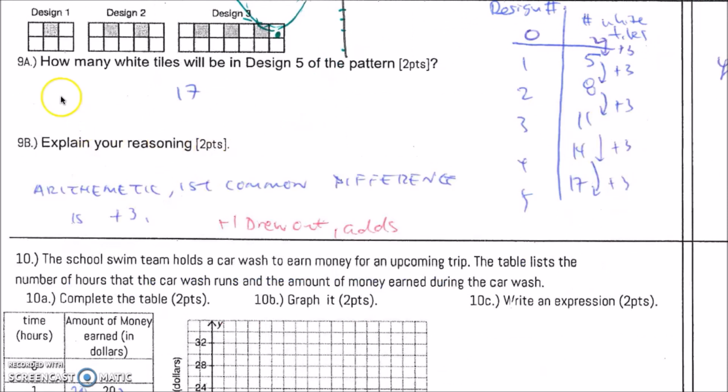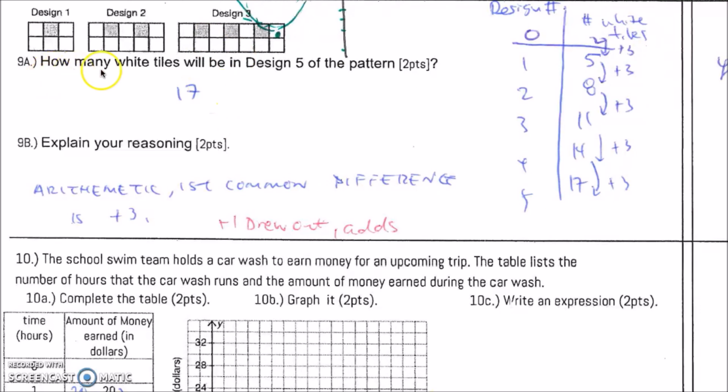All right, question number 9 asks how many white tiles will be in design 5 of the pattern. So if you look at design 1, I have a total of 5 tiles there. And 2, I have 1, 2, 3, 4, 5, 6, 7, 8. And the third one, 1, 2, 3, 4, 5, 6, 7, 8, 9, 10, 11. So if you recognize what's happening, you're adding 3 here. And until I get to the 5th pattern, the answer would be 17 tiles.